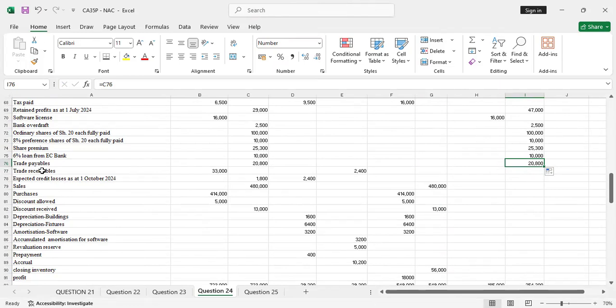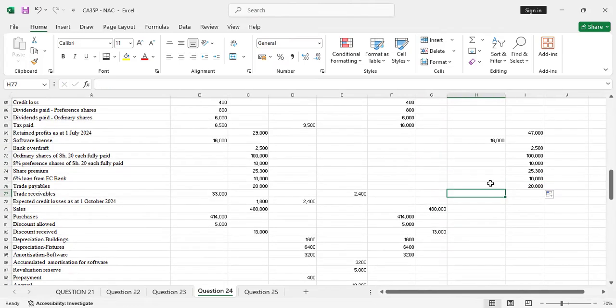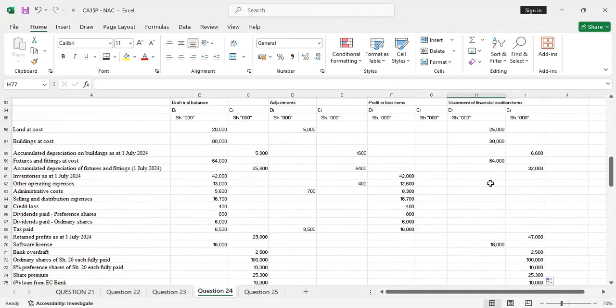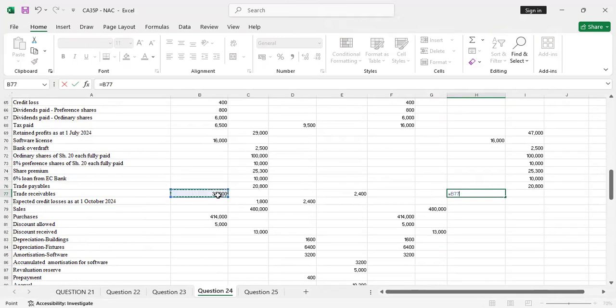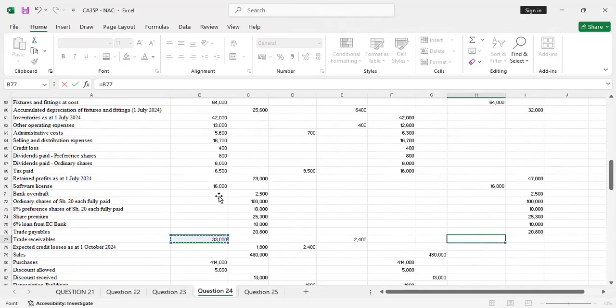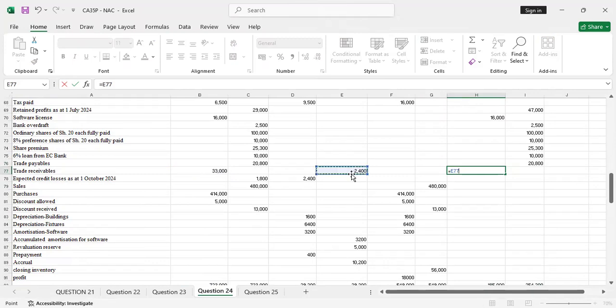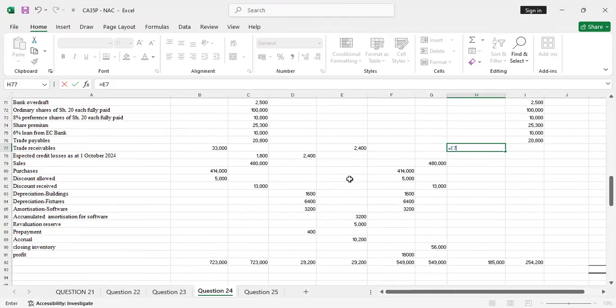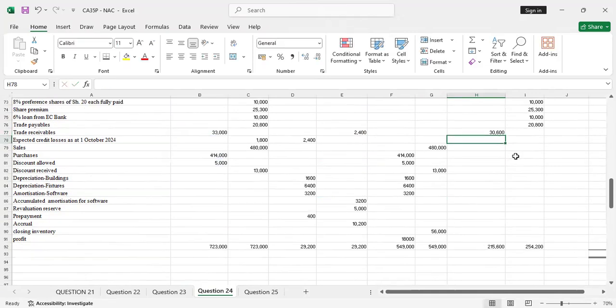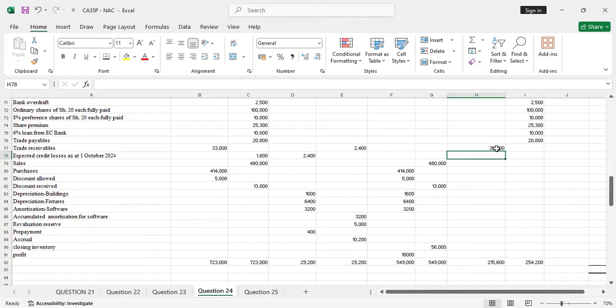So I'll jump to trade receivable. Trade receivable, we debit. So we will pick 33,000. There was an adjustment. Where was the adjustment falling? On the credit side. So it means that it will reduce. So we take 33,000 minus 2,400, which is 30,600. Good. Continue.